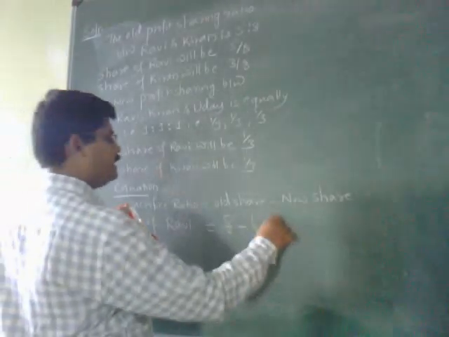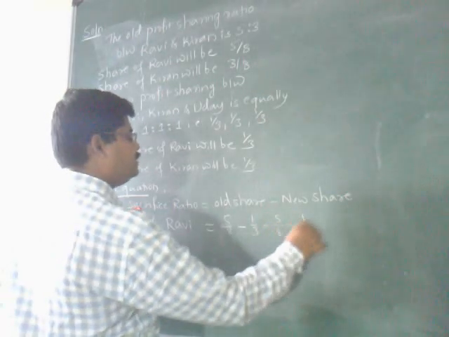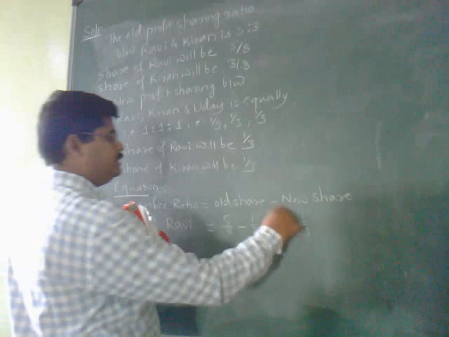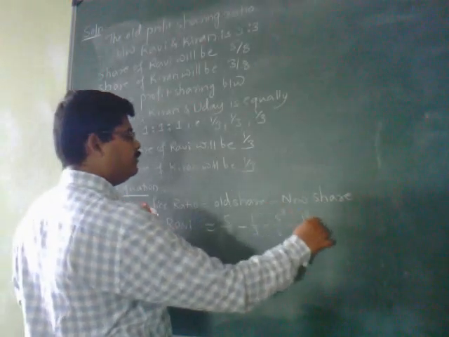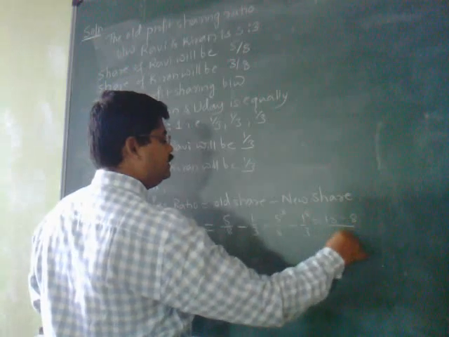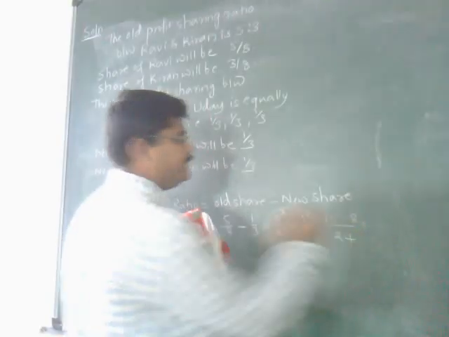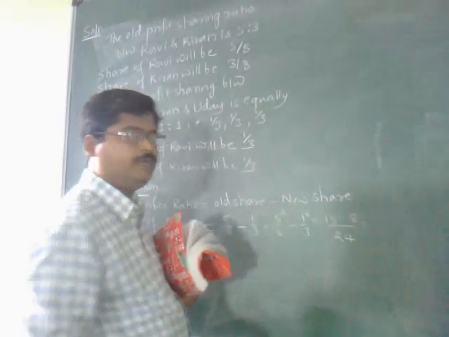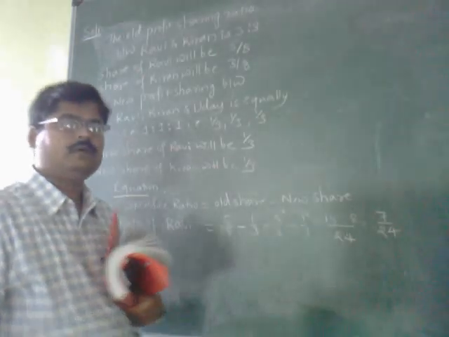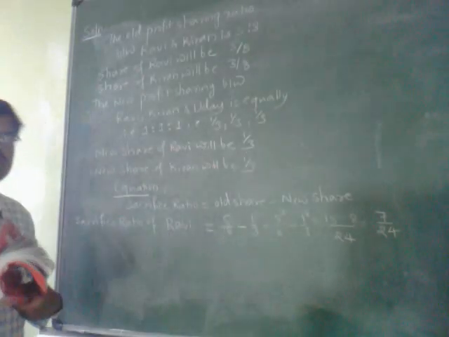Once again, 5 by 8 minus 1 by 3. 8 3s are 24, 3 8s are 24. So 15 minus 8 divided by 24. If I deduct 8 from 15, it will be 7 divided by 24. This is the sacrifice ratio of Ravi.